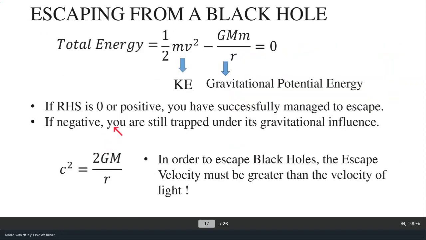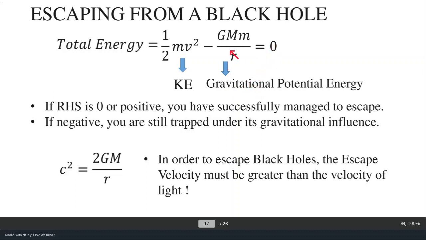Now, escaping from a black hole. I won't recommend you to go around a black hole, but if you are trapped around it, this is the basic equation you must understand to explain it. What happens is total energy is always a summation of kinetic energy and the potential energy. In this case, the kinetic energy is given by half times mv square, and this is the gravitational potential energy, GM by r.